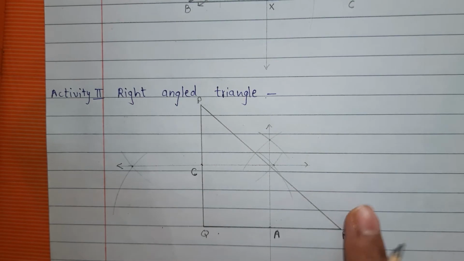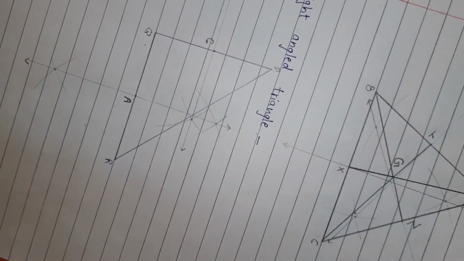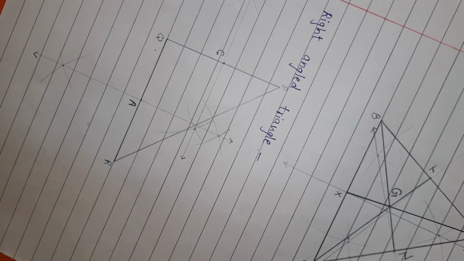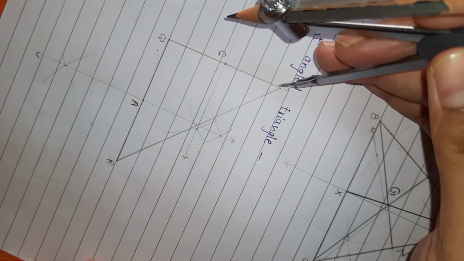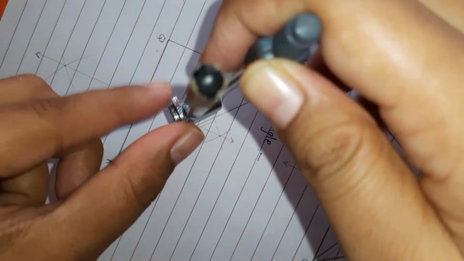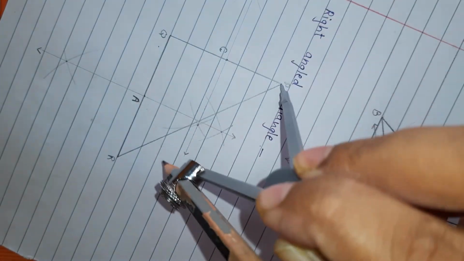Now we have to draw the midpoint of PR. So again turn the page. First keep on P. Take distance more than half.